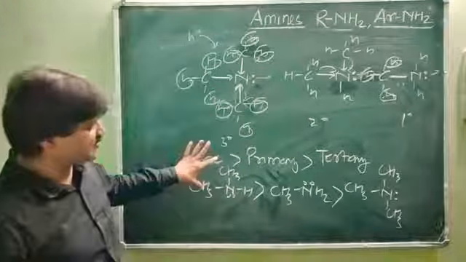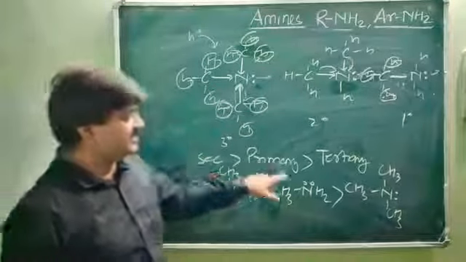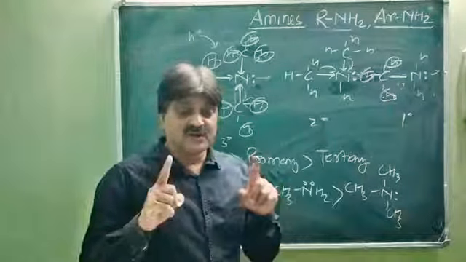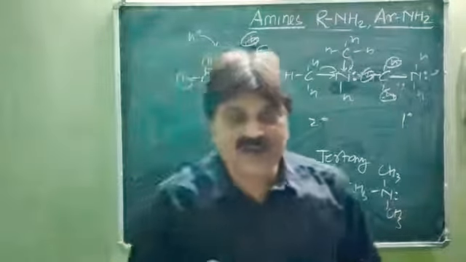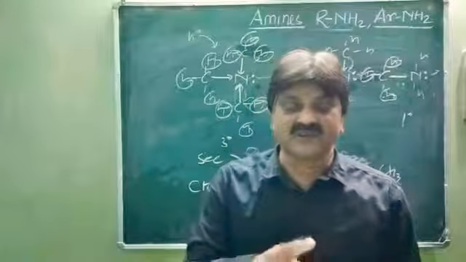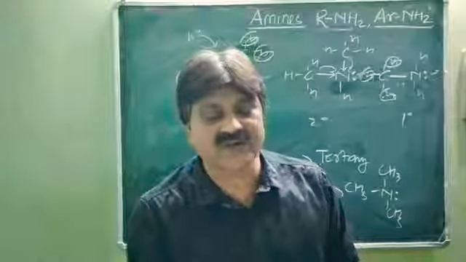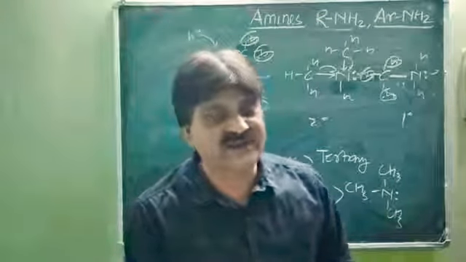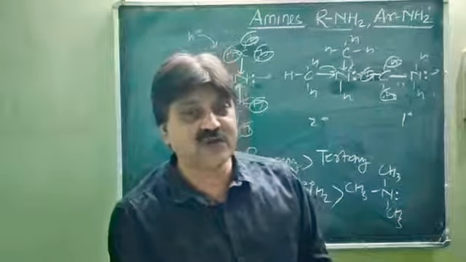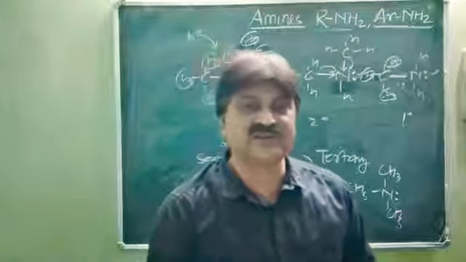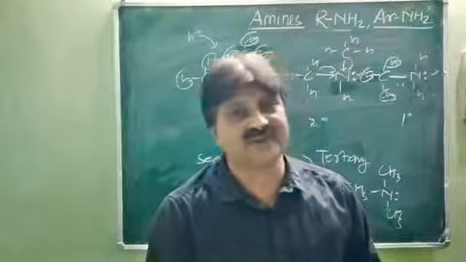The basic character is secondary, primary, then tertiary. Basic character depends only on one thing, that is the donation of the lone pair of electrons present at the nitrogen atom. This is the criteria. The Lewis base criteria: the substance which can donate a lone pair of electrons to an electron deficient species will have the more basic character.